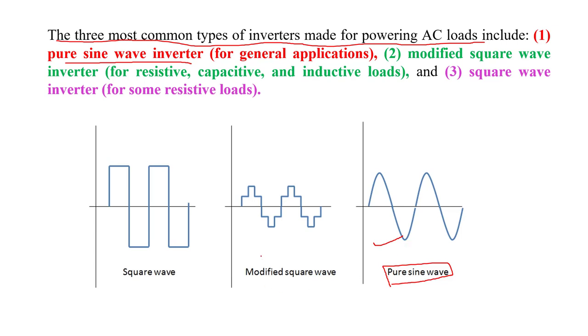The next is called the modified square wave inverter. This type is basically used if the load is resistive, capacitive or inductive. The third type is the square wave inverter. This type generates a square wave at the output, and is basically used for resistive loads. So the three types of inverter used for powering AC devices are pure sine wave, modified square wave or square wave inverters.